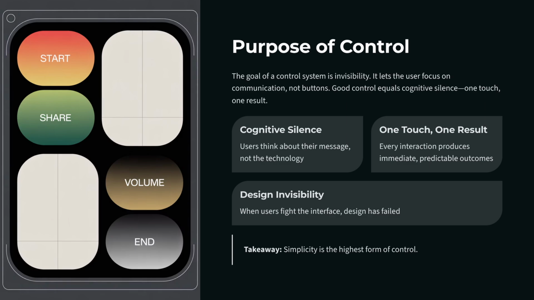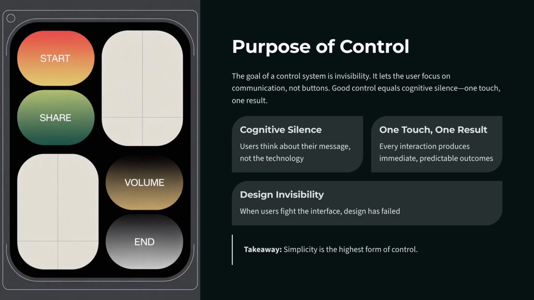A good control equals cognitive silence. One touch, one result. When users fight the interface, the design failed. Simplicity is the highest form of control. User experience is the most overlooked aspect of AV design by far.